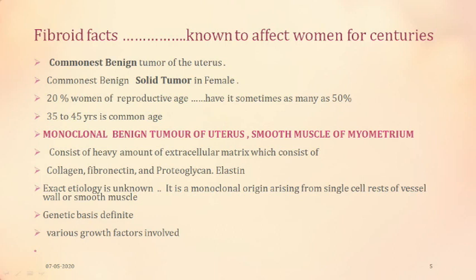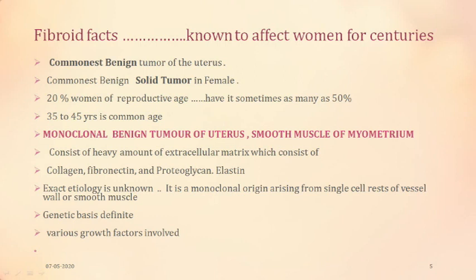The most common age is from 35 to 45 years. And they are monoclonal benign tumors of the uterus arising from the smooth muscle of the myometrium. They consist, apart from the muscular tissue, of a heavy amount of extracellular matrix, which is basically collagen, fibronectin,